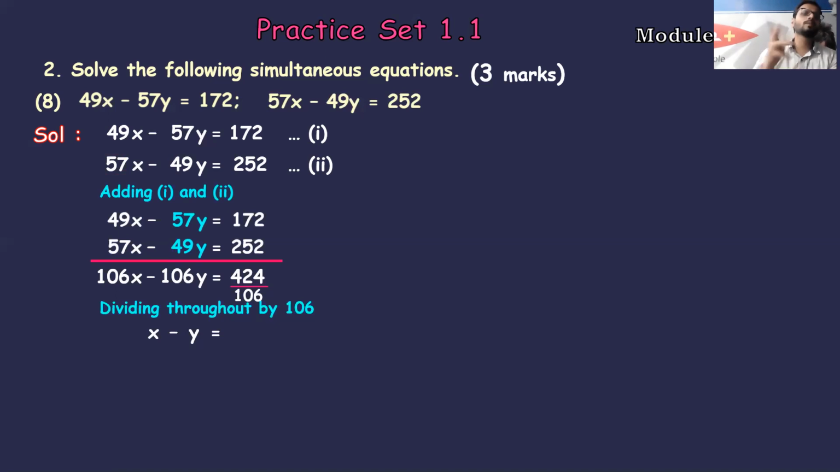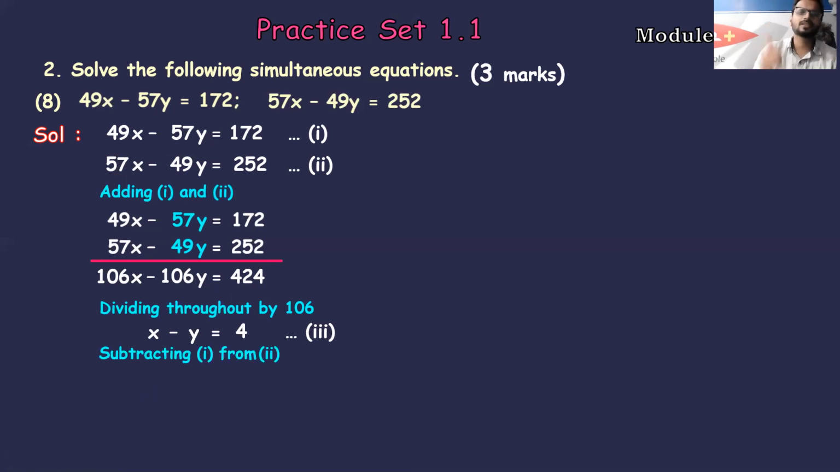Now the table of 106 you may not be knowing. In fact, even I don't know what the table of 106 is. So how do we find out? Consider the last digit. 106's last digit is 6. Now find out in the table of 6 when 4 comes in the last digit, students. So 6 fours are 24, right? So definitely 106 into 4 has to be 424. You can check in your rough work. So 106 into 4 gives you 424. So this is your equation number 3.